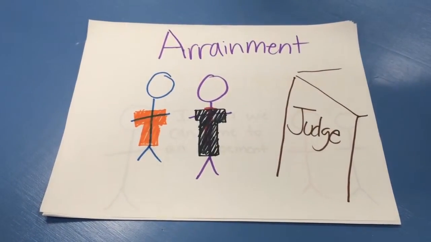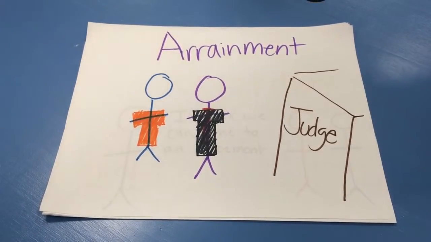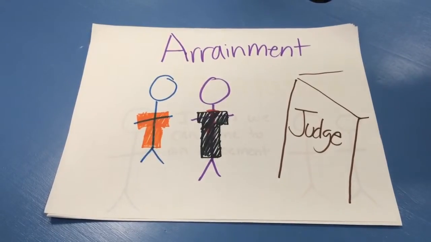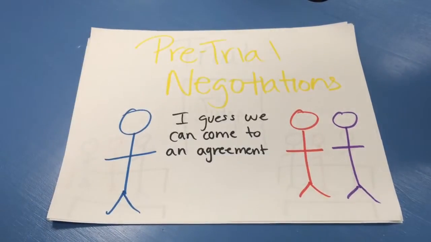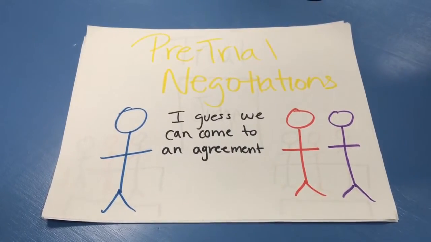Arraignment. At an arraignment, the judge again reads the official charges and the accused has the option of pleading guilty, in which case punishment is usually decided by both sides. But the suspect can plead innocent of the charged crimes, in which case the case goes to a trial.